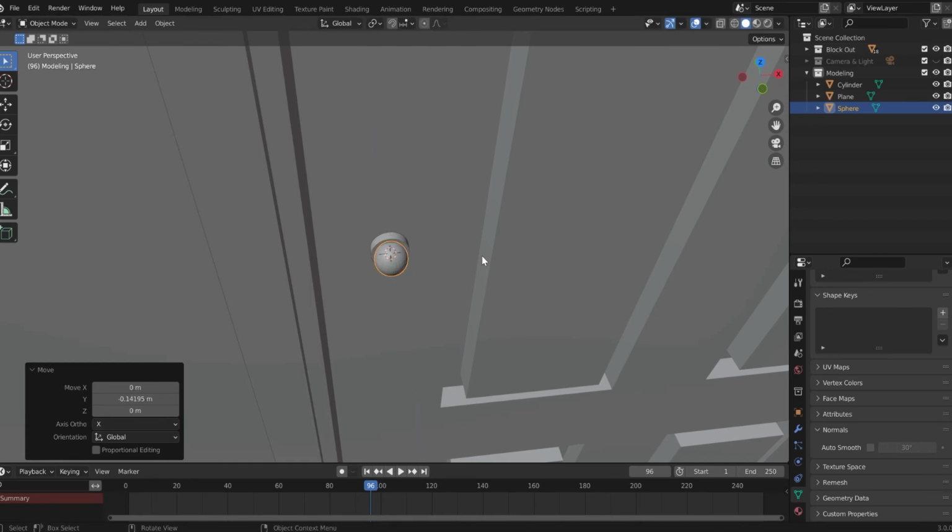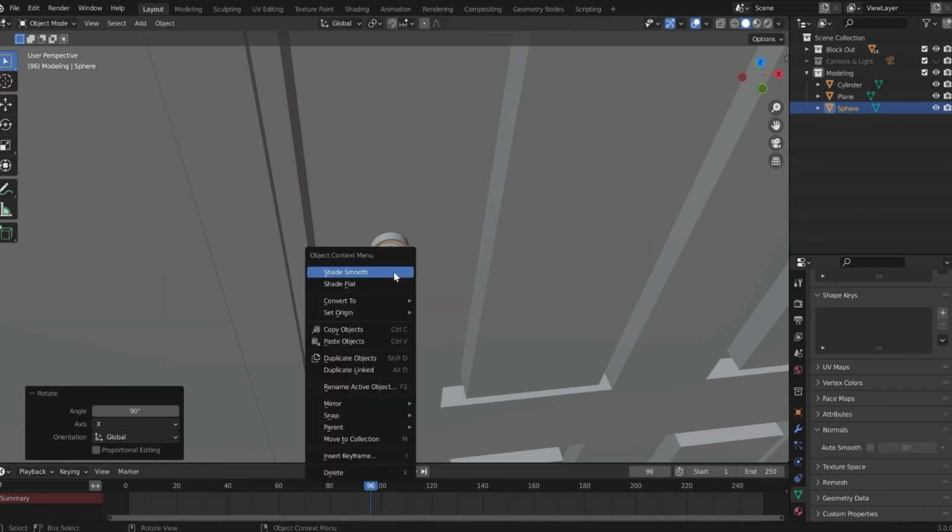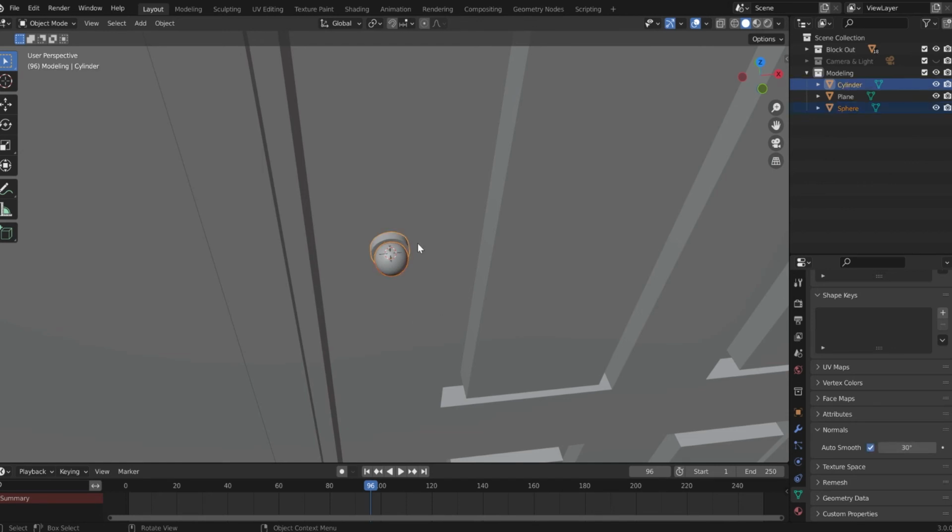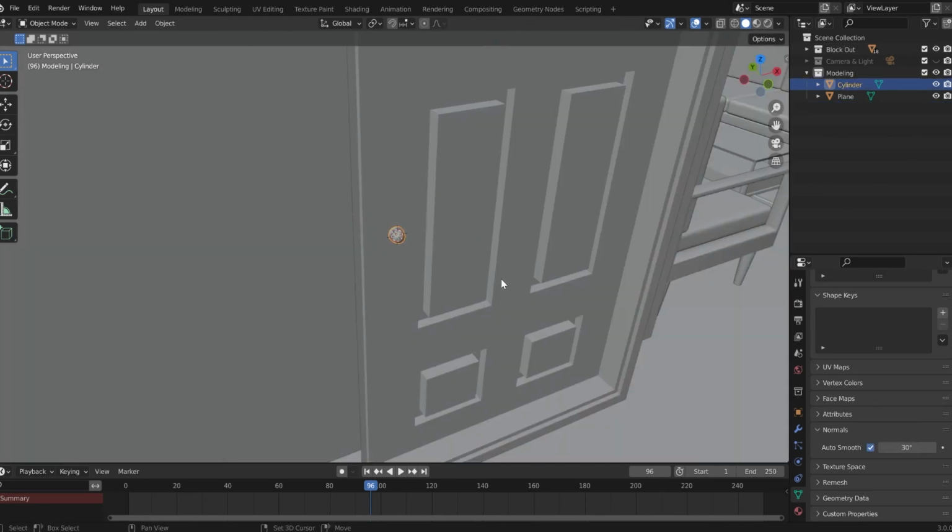And let's rotate it, RX90. Perfect. Right click, shade smooth. Now we can join these 2 objects. Ctrl J. And this is our doorknob.